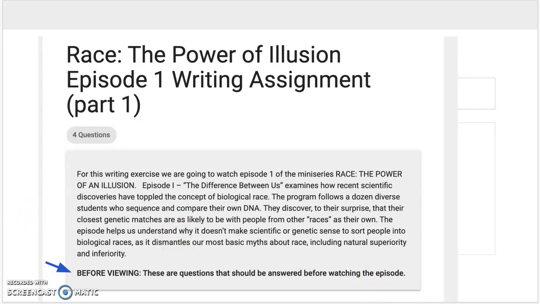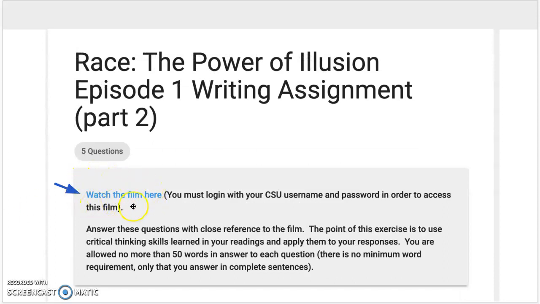Then the second part is the next slide. The second part has the link to the film. Make sure that you log in with your Fresno State username and password in order to watch the film. I have heard feedback from students that some of them are not able to watch the film on their iPhones. So if you are having that same problem, then I would advise trying it on an iPad or a laptop or a desktop. The links do work, but you do need to make sure that you are signed into your Fresno State account at the same time as you're signed into SkyPack.